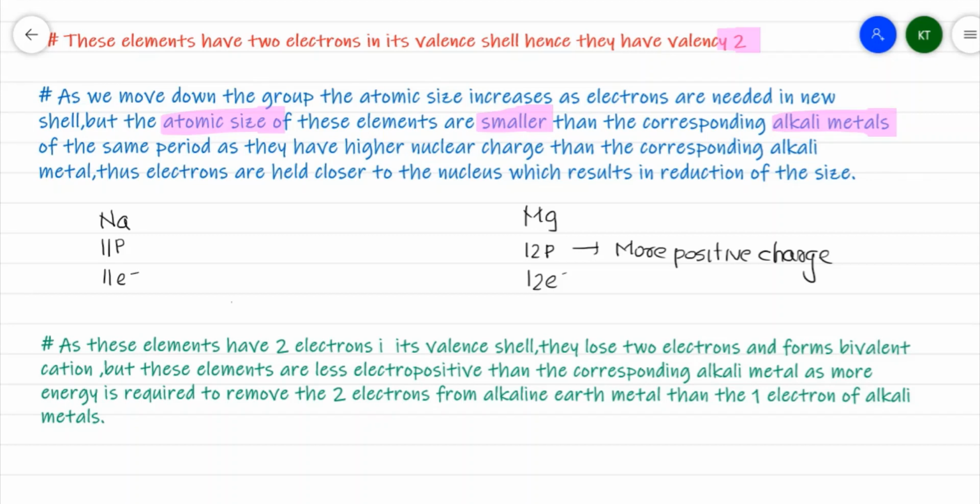So the atomic size of magnesium is smaller than the atomic size of sodium. From top to bottom, size increases because every time an electron is added in a new shell, but here I am talking about a period, that is, going from left hand side to right hand side. Here the reduction in size takes place.